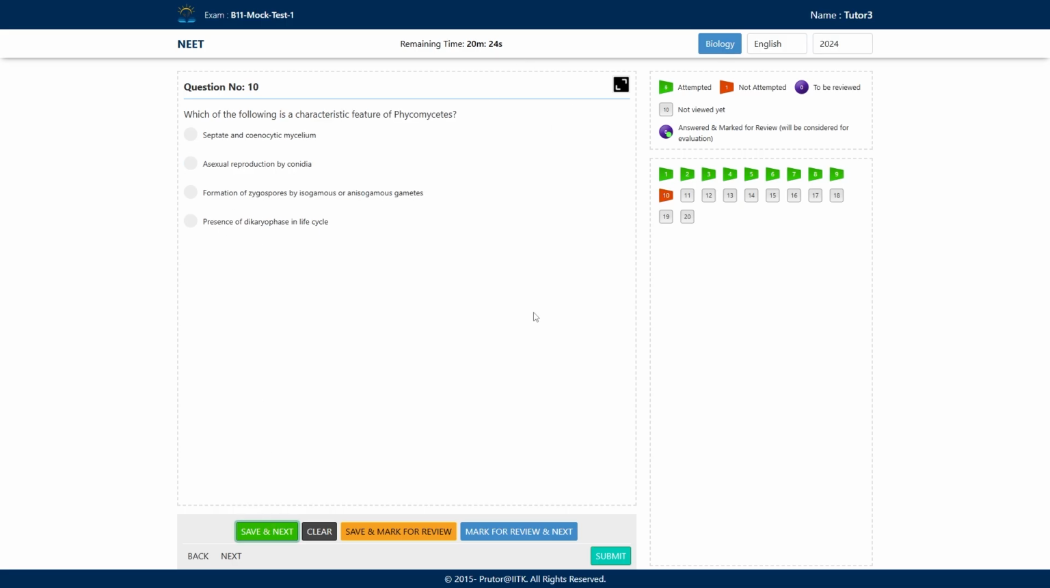Next question. Which of the following is a characteristic feature of Phycomycetes? Option A, septate and cenocytic mycelium. B, asexual reproduction by conidia. C, formation of zygospore by isogamous or anisogamous gametes. D, presence of dikaryophase in life cycle.